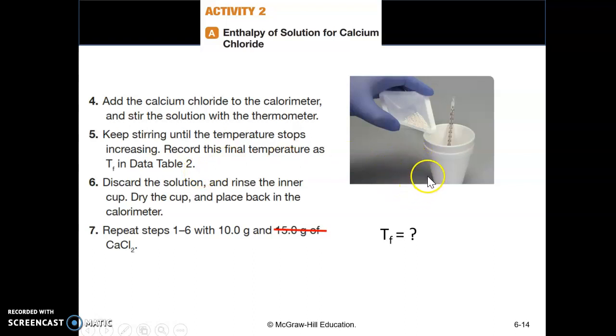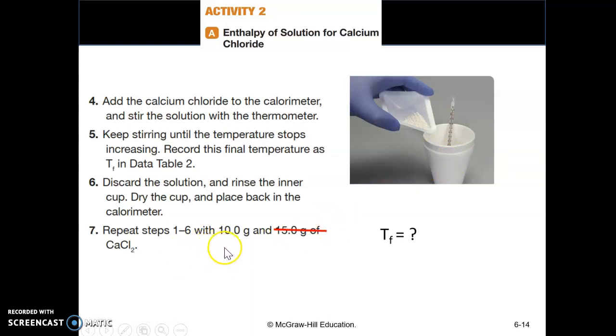When you're done, discard the solution into the kitchen sink and rinse the inner cup well. You want to remove the calcium chloride residue as much as you can. Then dry the cup and place it back in the calorimeter.